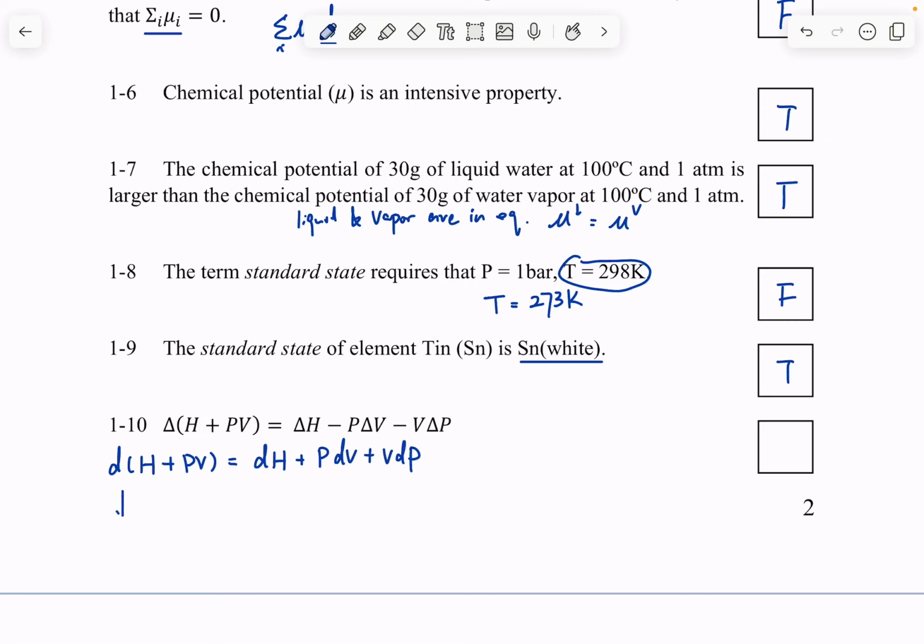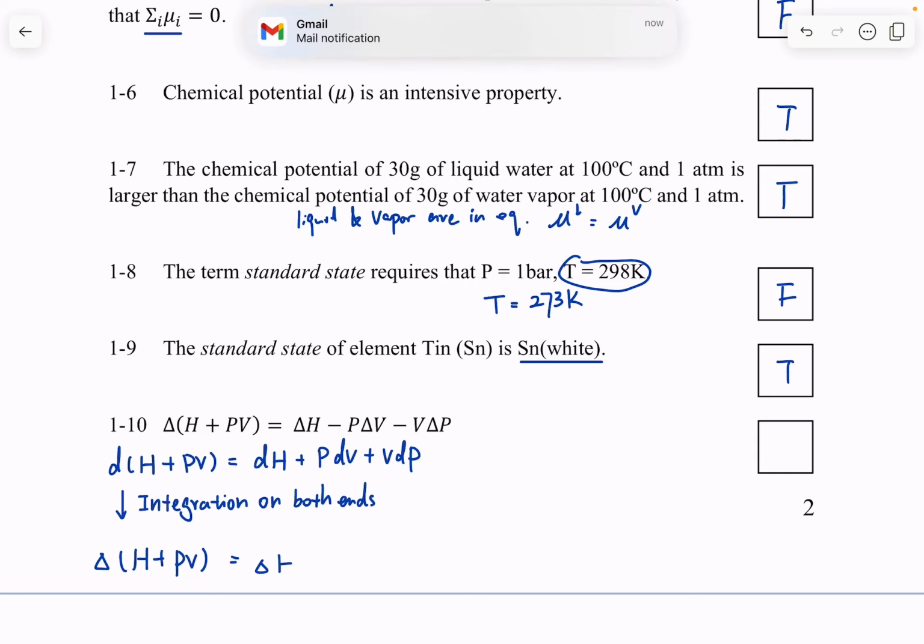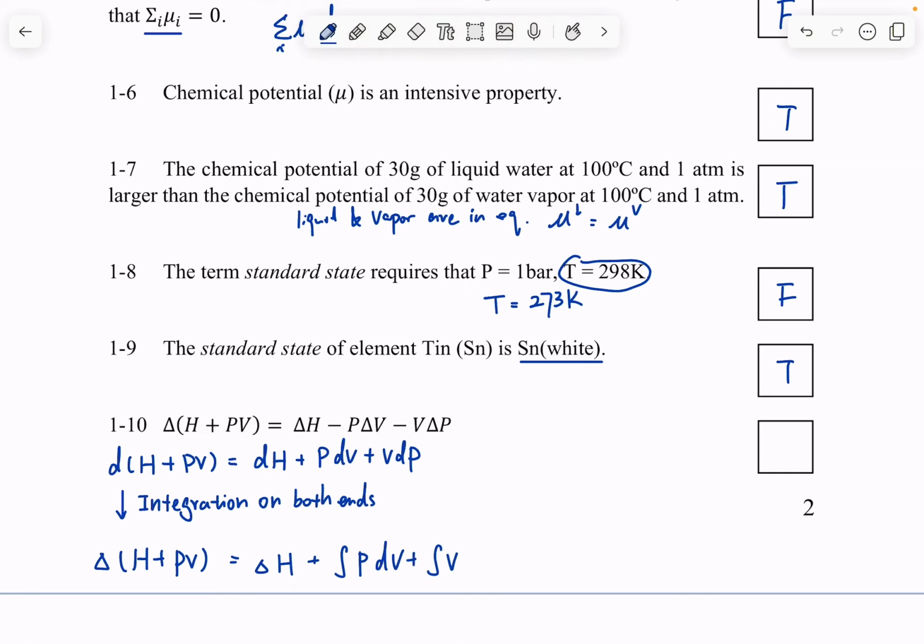Right, so if we do the integration on both sides, on the left we end up having delta H plus delta of PV, and then we have the integral of PdV plus the integral of VdP.